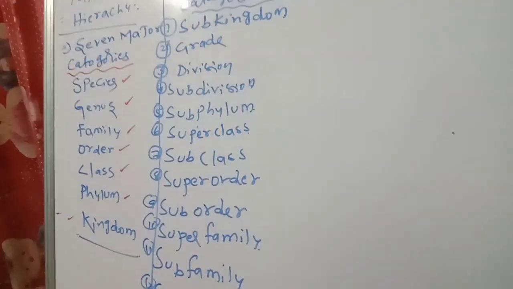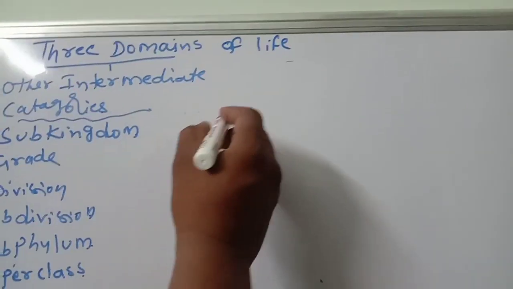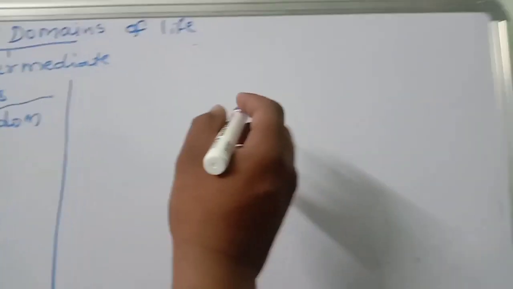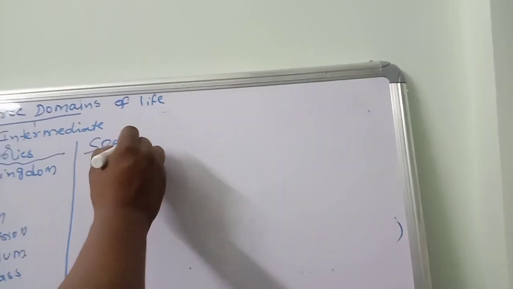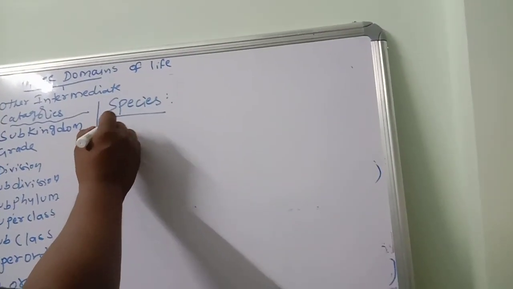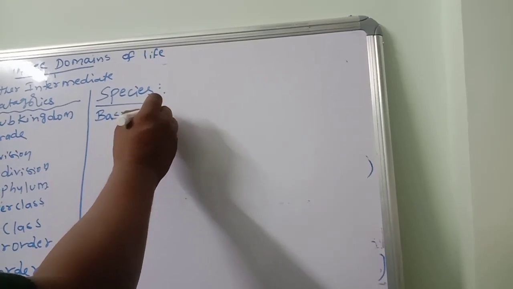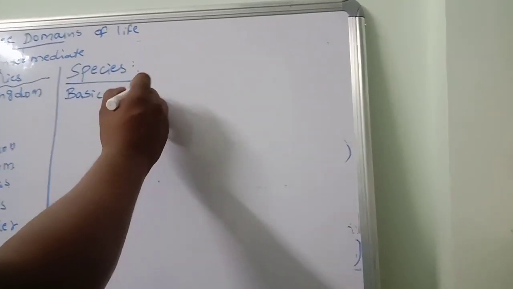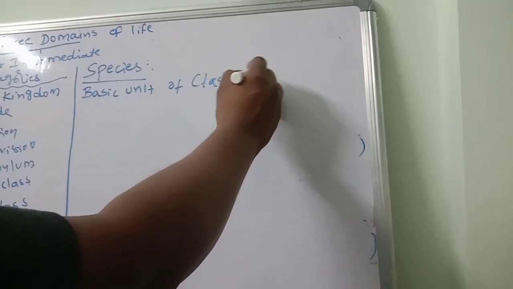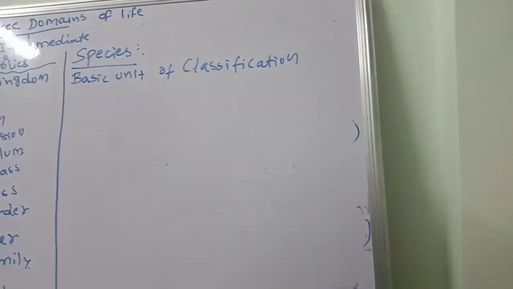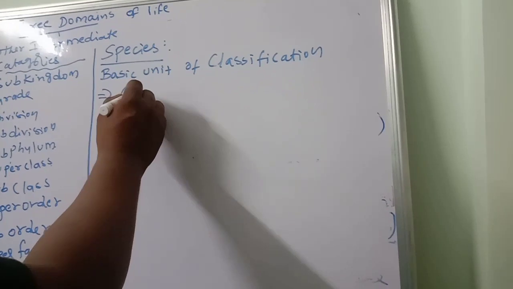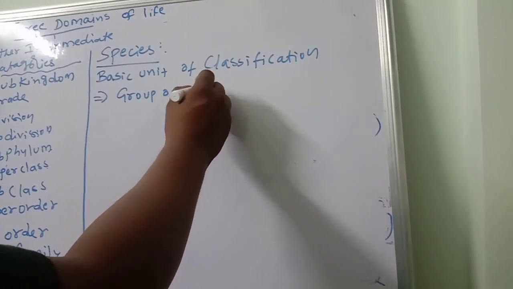Okay, now one by one we will discuss. Number 1, species. What is that one? Species means what? It's a very, very important basic word. Species is the basic unit of classification. What is the species? Basic unit of classification. It is a group of animals